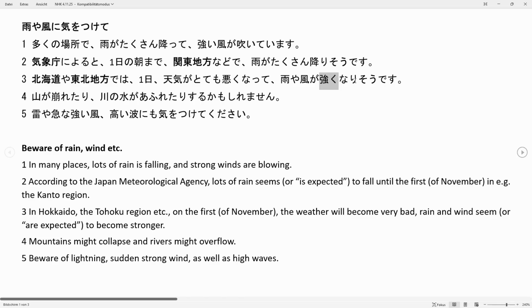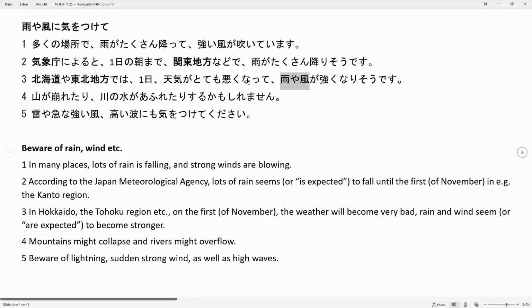Whenever you want to use an i adjective together with narimasu, you have to use the adverbial form of the i adjective, which just changes out the i for a ku, in this case tsuyoku narimasu. So something seems to get stronger, and what's that? That's again our ame ya kaze ga tsuyoku narisou desu. The rain and the wind, and because it's ya, again other things as well.